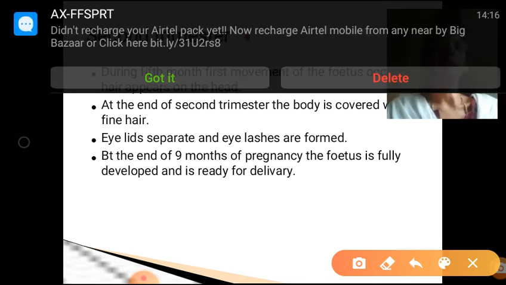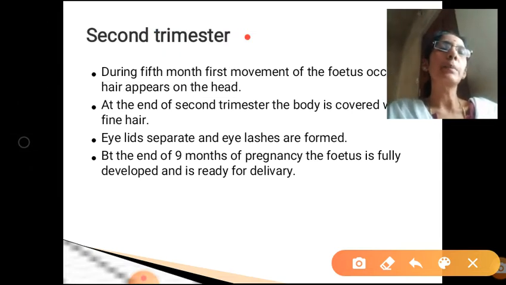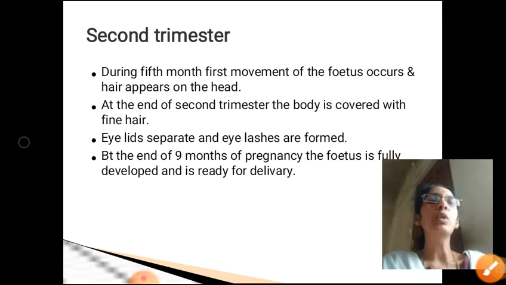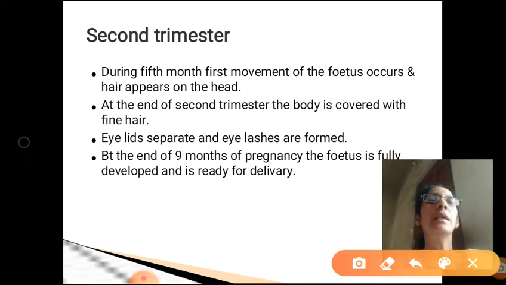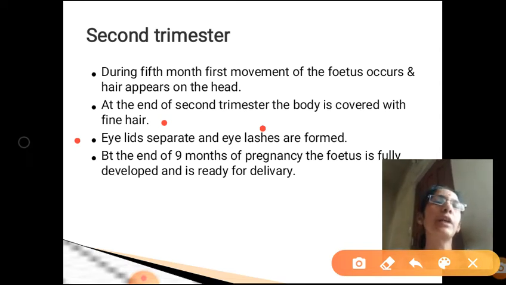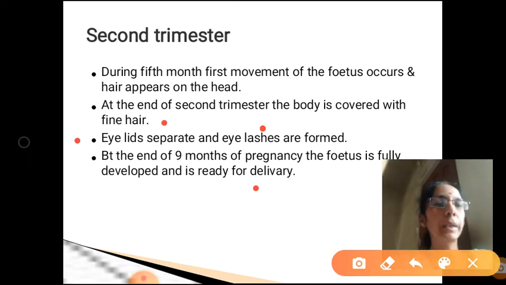womb of the mother. And at the end of second trimester, the body is covered by minute fine hair. At the end of second trimester, the entire body is covered with minute fine hair. Eyelids get separated and eyelashes are formed during the second trimester. But at the end of 9 months, the fetus is fully developed and it is ready for delivery.